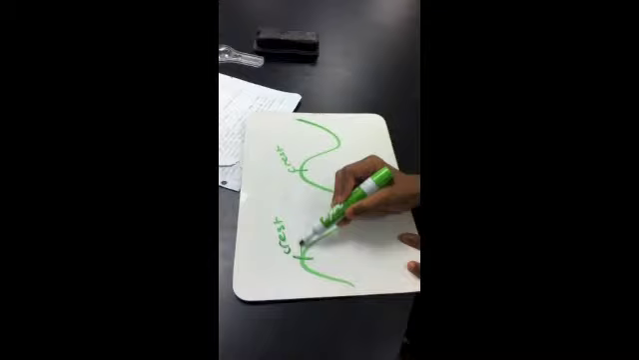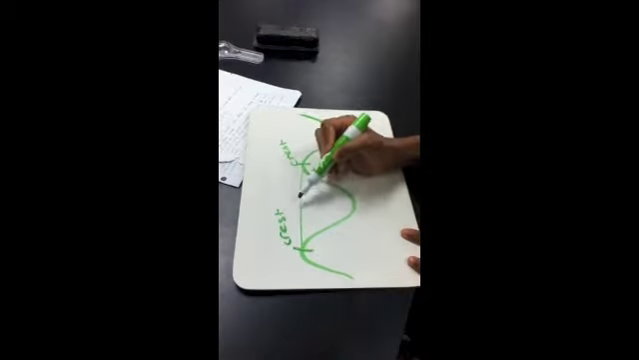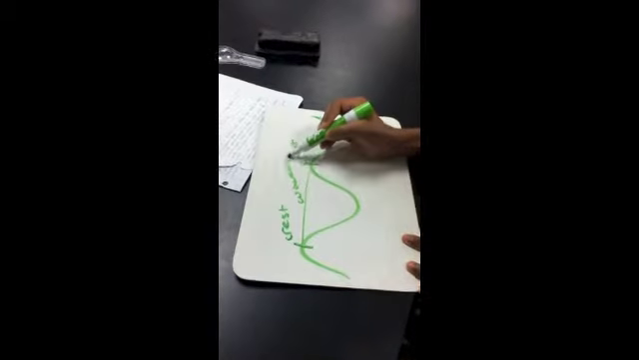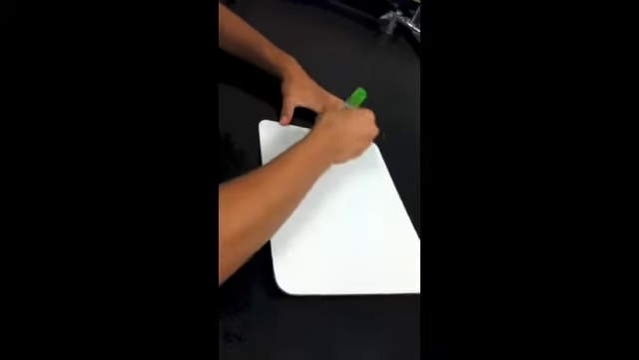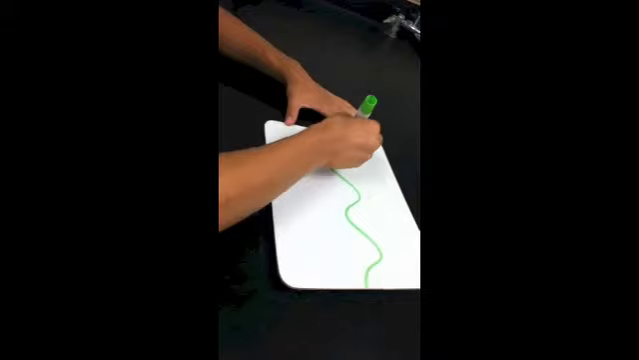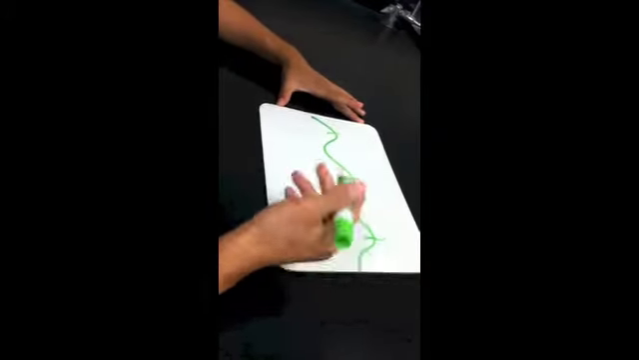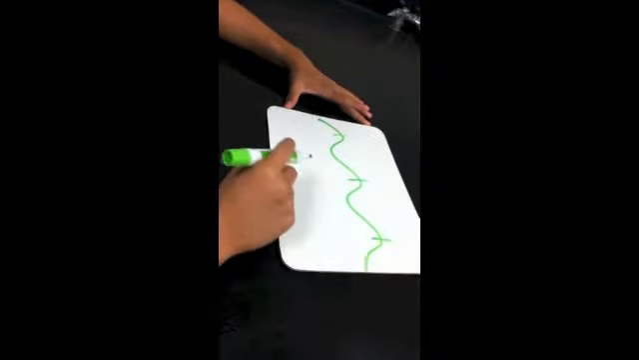And then from crest to crest, the distance is called the wavelength. Frequency is the amount of crests that go by in a wave in a given amount of time. Say this board is 1 second. And so this wave would have 1, 2, 3 crests in a second, which gives it a frequency of 3.